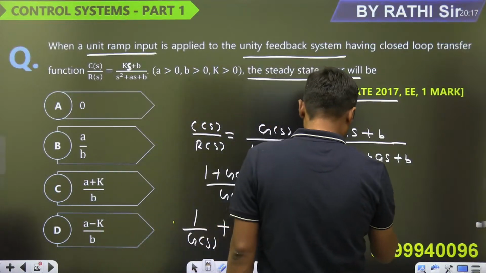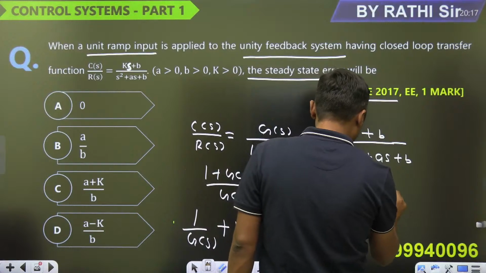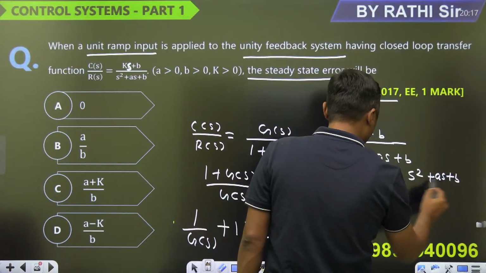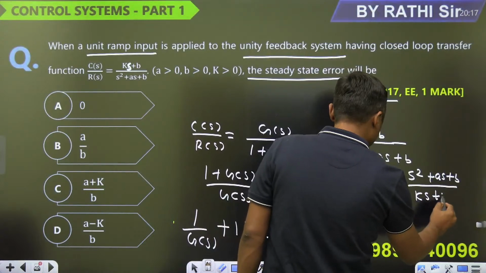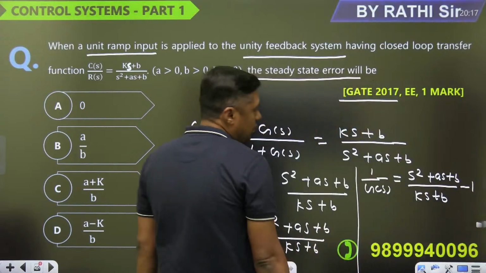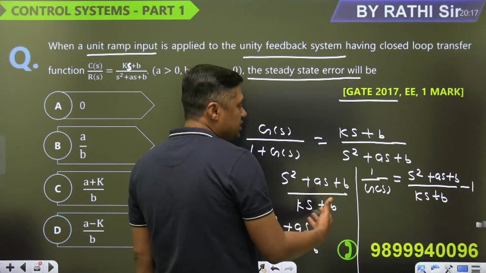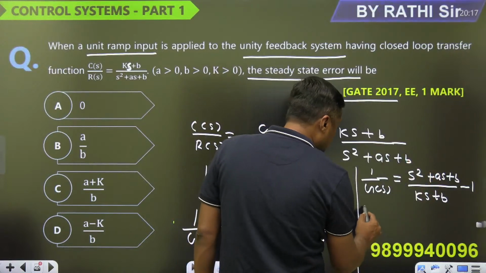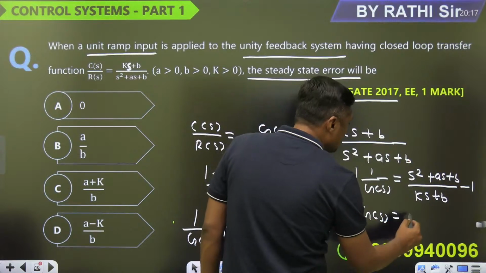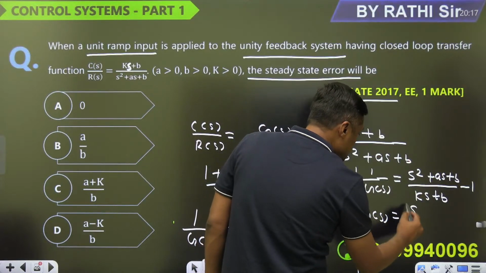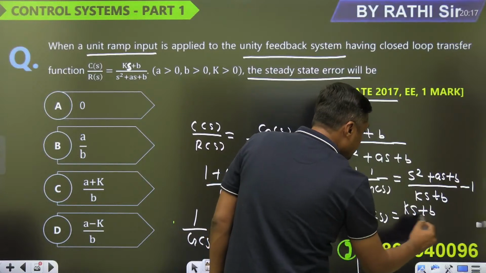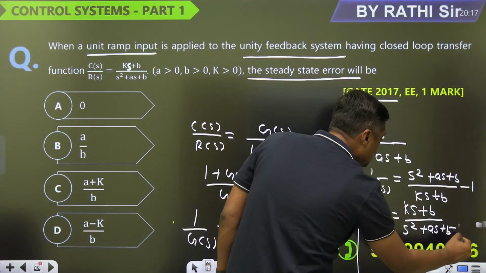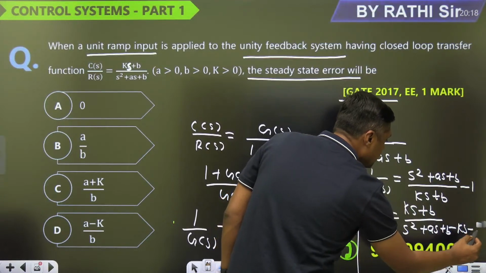Then 1 by GS is equal to S square plus AS plus B upon KS plus B minus 1, right? Now you can find the value of GS, KS plus B in the denominator. So GS is equal to KS plus B upon S square plus AS plus B minus KS minus B, right? And that is the value.